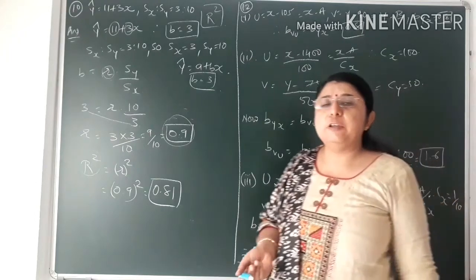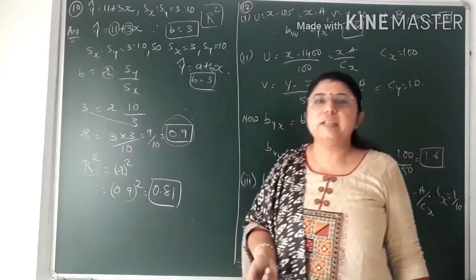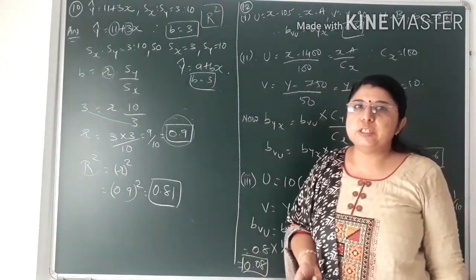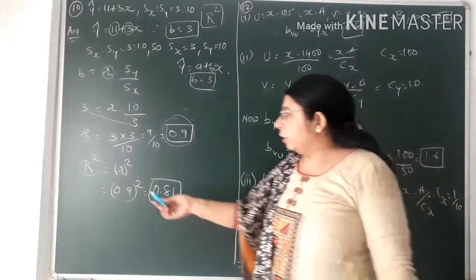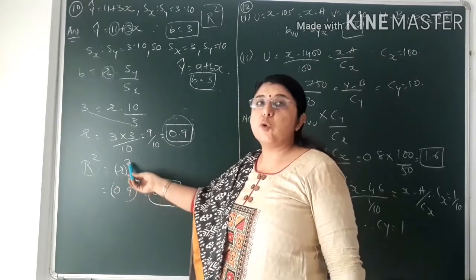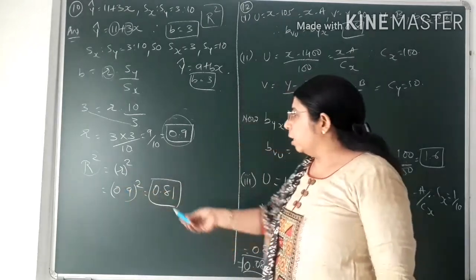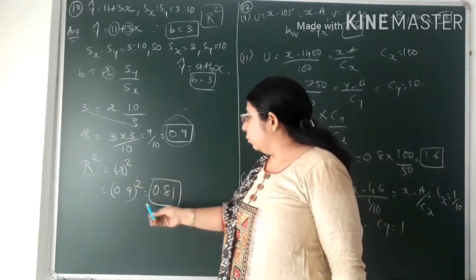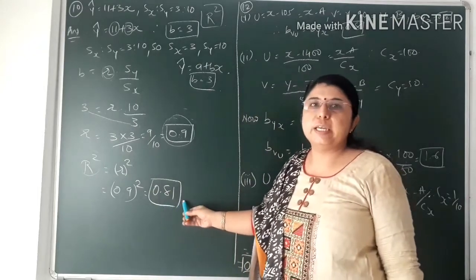Now after getting the value 0.9, it is very easy to find the value of the coefficient of determination, that is capital R square. You know the formula, capital R square is equal to small r square. It means the square of the correlation coefficient. So you will square 0.9, then you will get 0.81.